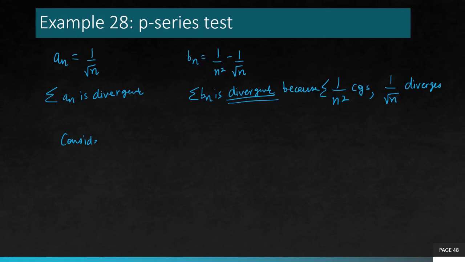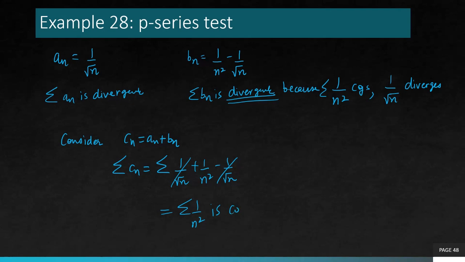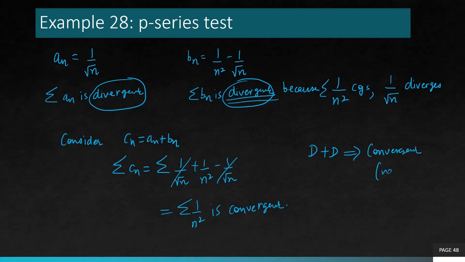Now if you consider a third series Cn, which is an plus bn, you can see summation Cn is summation of 1 over square root n plus 1 over n square minus 1 over square root n, which cancels out and leaves you with 1 over n square, which is convergent. So this example demonstrates that divergent plus divergent can be convergent. But it doesn't happen always.